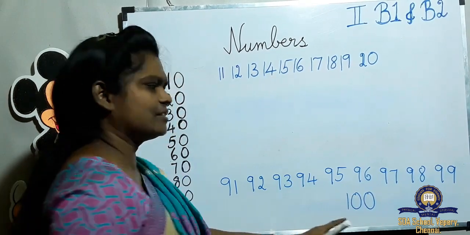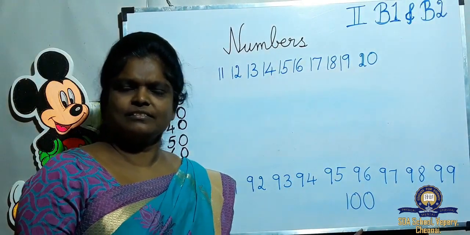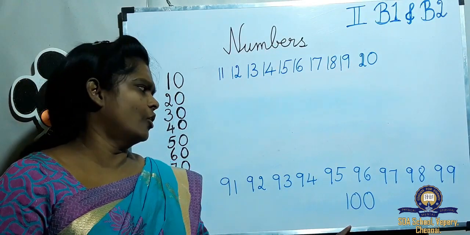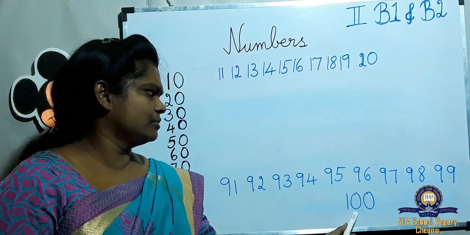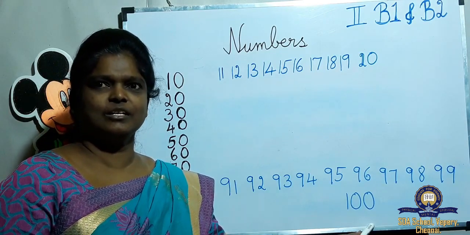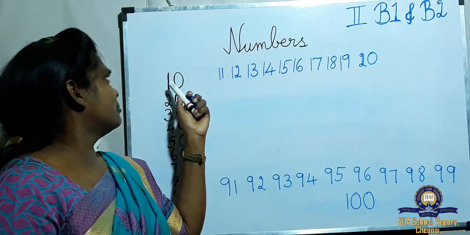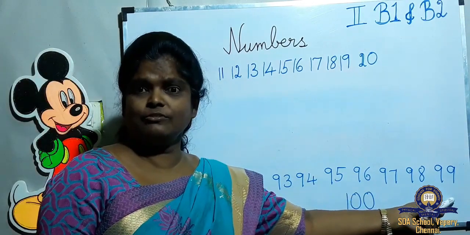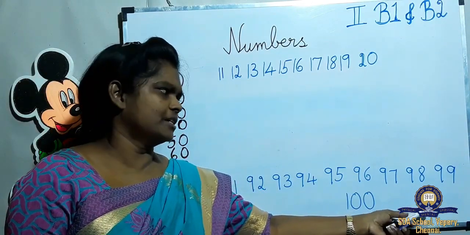100. Is 100 a 2-digit number? No. See, count and see: 1, 2, 3. So it starts the 3-digit numbers. So from 10 to 99 only are 2-digit numbers.